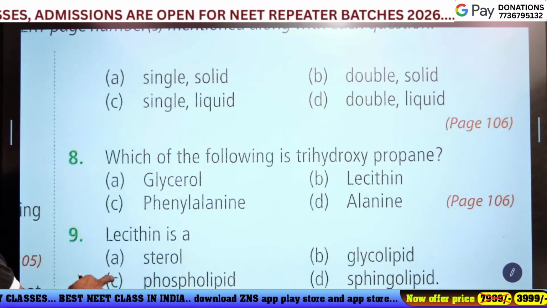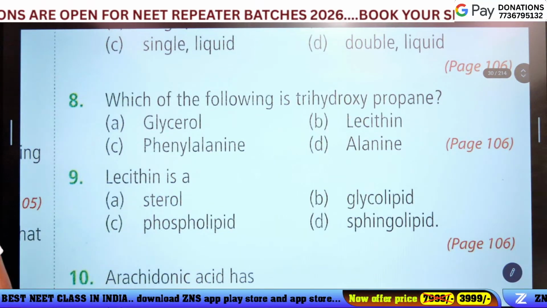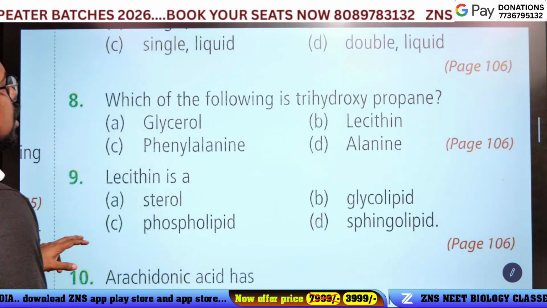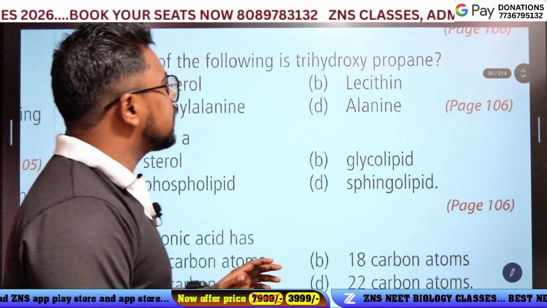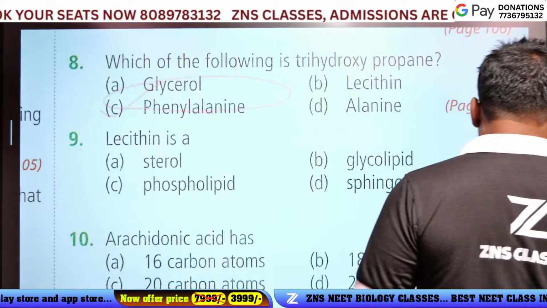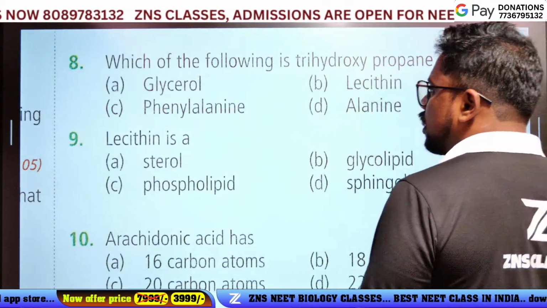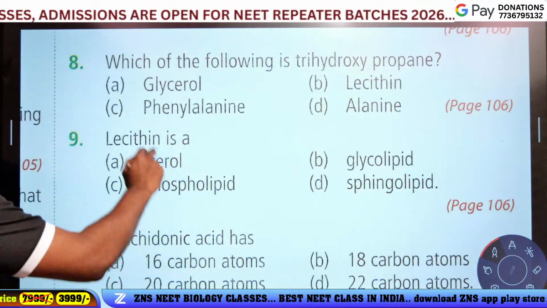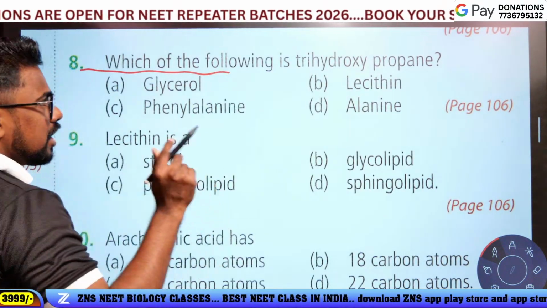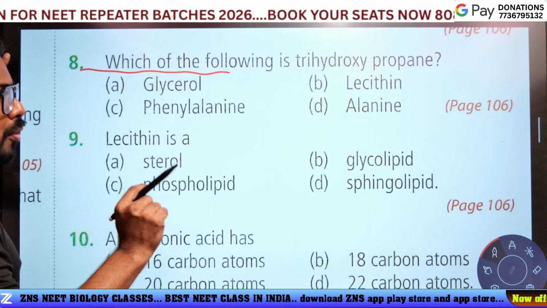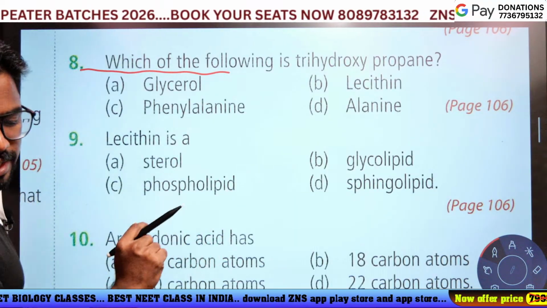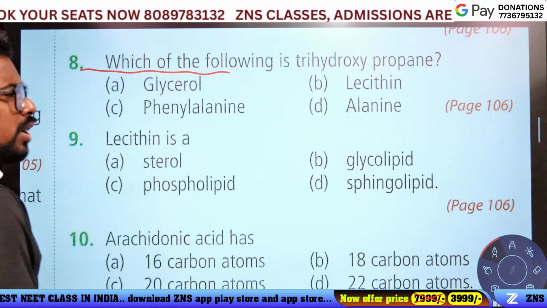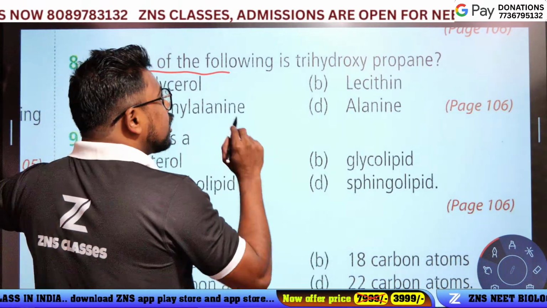The next question, eighth question. Which of the following is trihydroxypropane? Come on, who is trihydroxypropane?